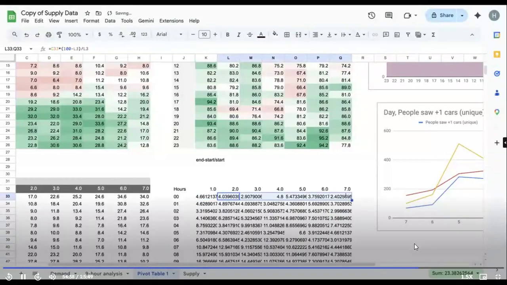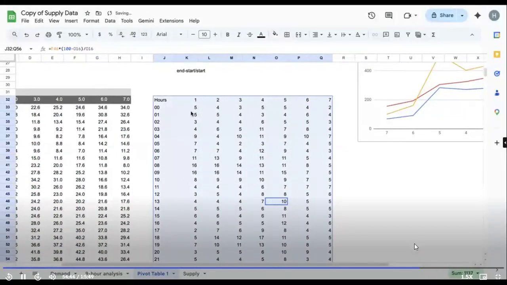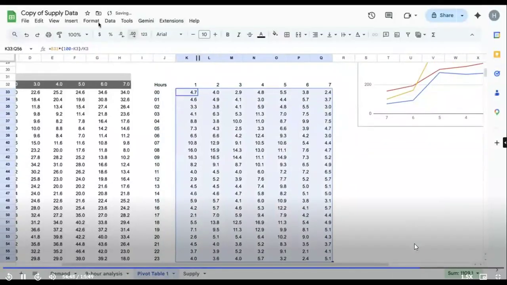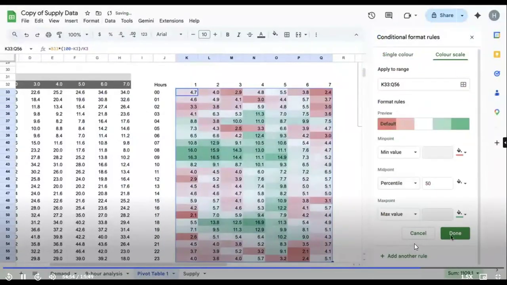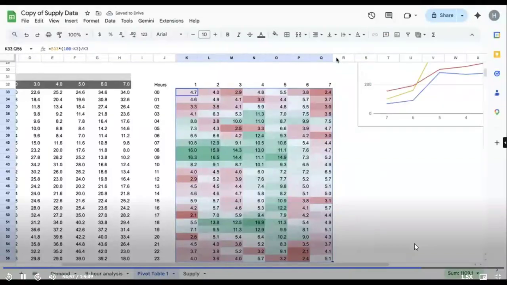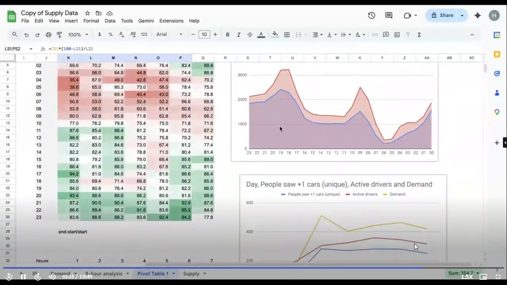One second. Okay. I'll reduce the decimals. And let's do a quick conditional formatting for this as well, just so that we can see where it is working. Okay. These two are my key slots where I actually want to go ahead and increase the supply. And this I can also see from here as well.